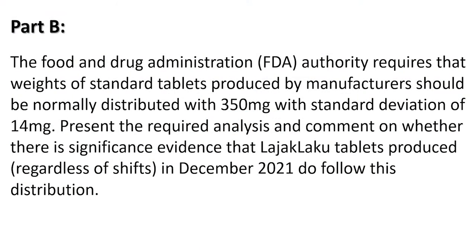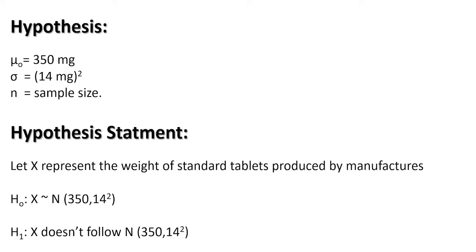Assalamu alaikum warahmatullah. It's Mahmoud Khedr, and for part B, the Food and Drug Administration, FDA, requires that weights of standard tablets produced by manufacturers should be normally distributed with a mean of 350 milligrams and a standard deviation of 14 milligrams. So present the required analysis and comment whether there is significant evidence that LjakLaku tablets produced in December 2021 do follow this distribution. So for the hypothesis, the normal distribution mean equals 350 and the variance equals 14 squared, and n is the sample size.